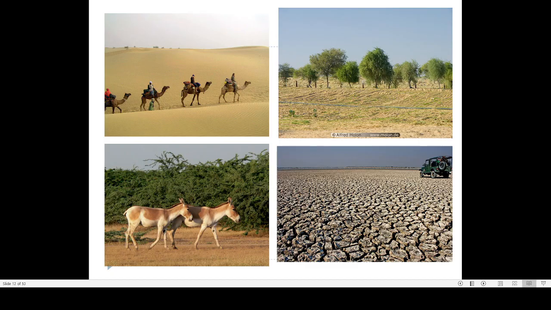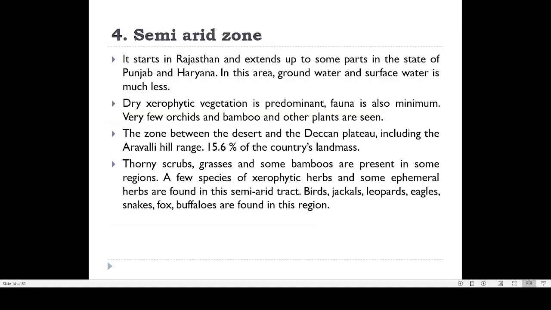Now we will come to the fourth zone, that is the semi-arid zone. Under the semi-arid zone, two states mainly come. One is Punjab and the second is Haryana. You might have heard that Punjab and Haryana are actually the rice and wheat baskets of India. But actually they are located in a semi-arid zone.